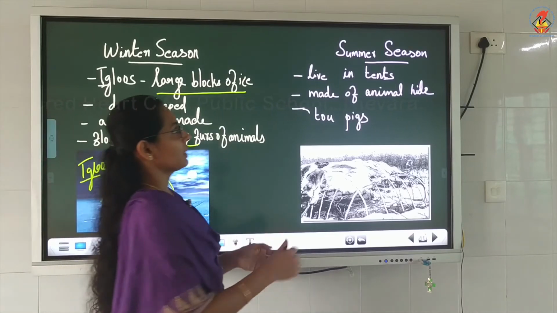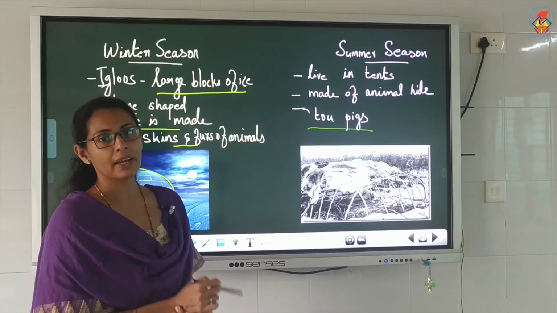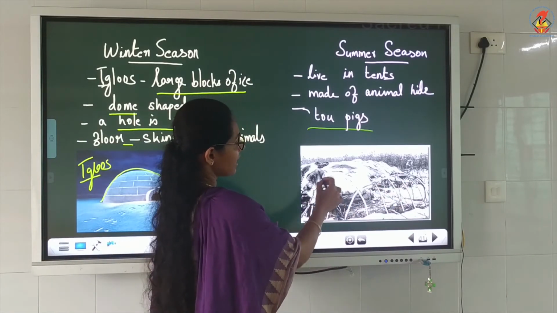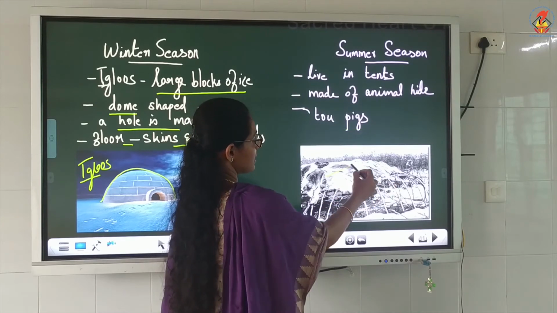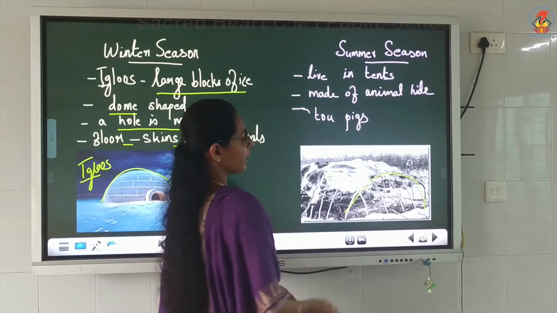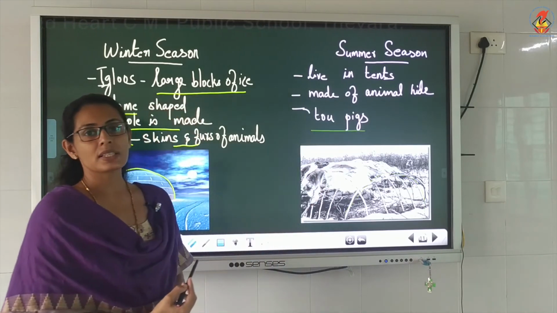And in summer season, they live in tents. These tents are made from animal hide, and are known as topics. In summer, the igloo people make their house using animal hide, and the skin is used for covering it. Look at the skin; skin is used for covering. They use the hide for making the homes, and this is known as the topics.